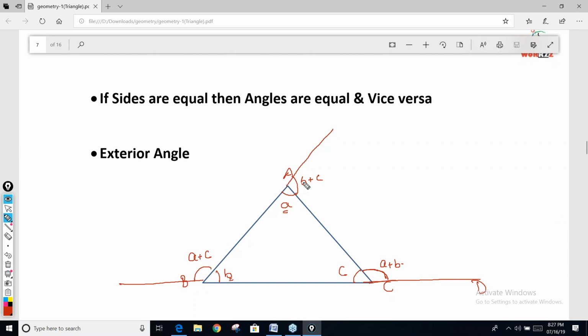Exterior angle looks simple right now, but it won't be visible in questions. If you are able to see the exterior angle quickly, then the question will be easier. Generally it doesn't strike you that this is the exterior angle. So when we see the question, you should be able to apply it.